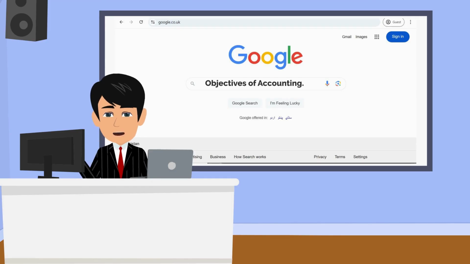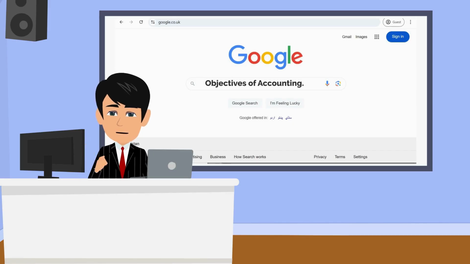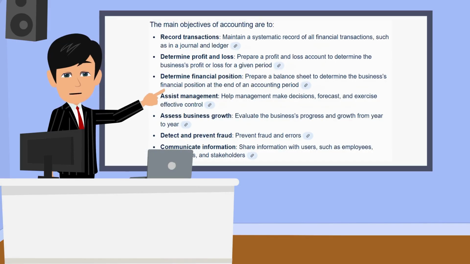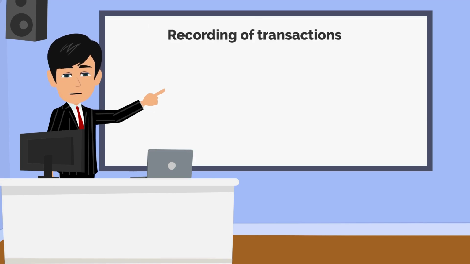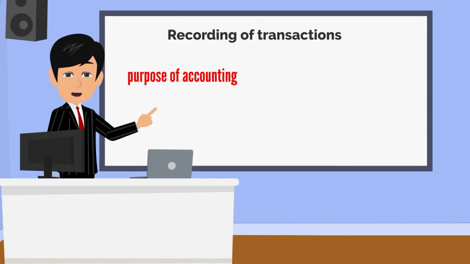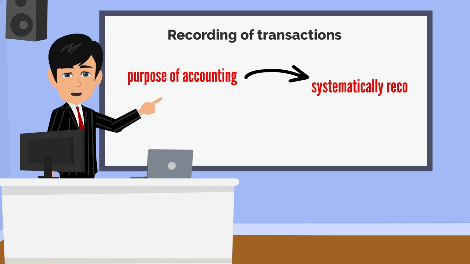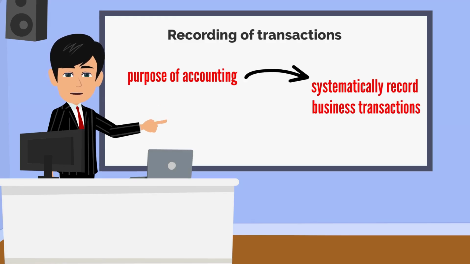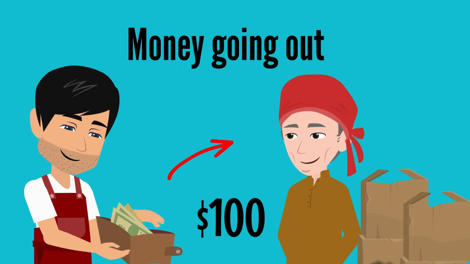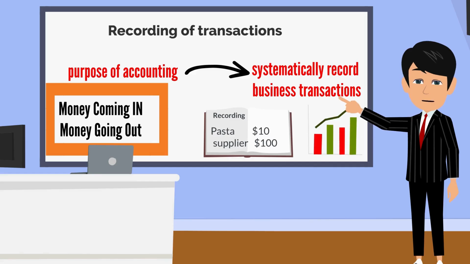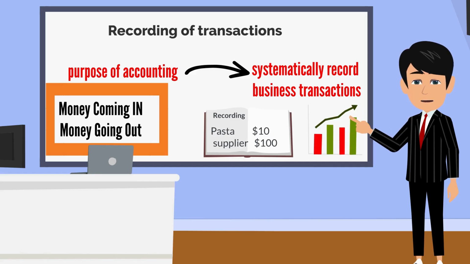Why do we do accounting? What's the purpose behind it? Let's explore these questions. These are the main objectives of accounting, which we will discuss in today's video. Recording of transactions. The purpose of accounting is to systematically record business transactions. Every financial action, whether money coming in or going out, needs to be recorded accurately. This helps business owners understand their financial position.